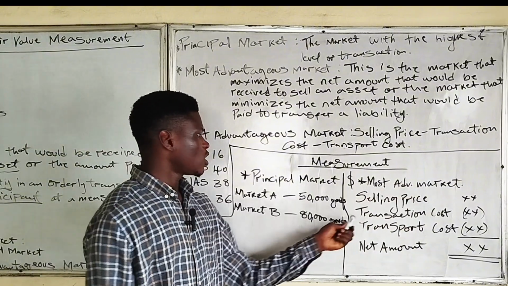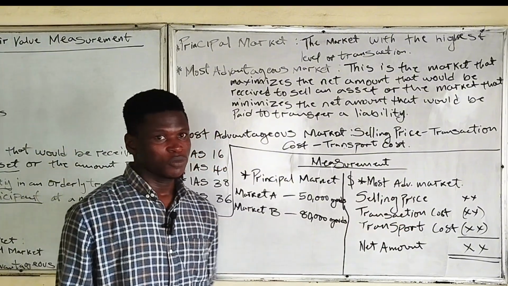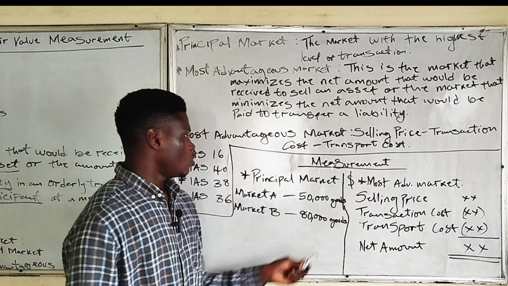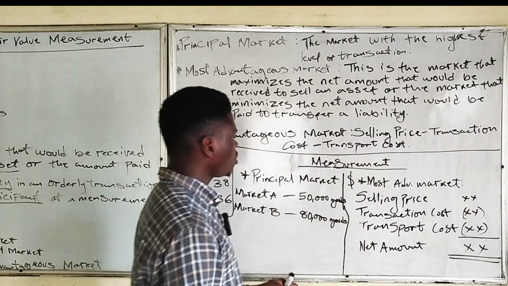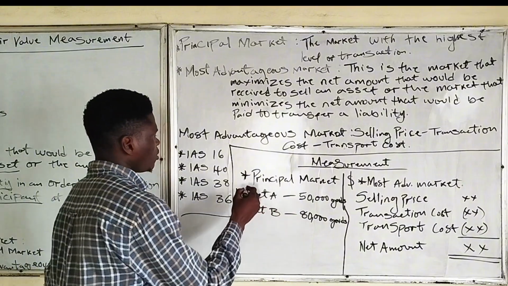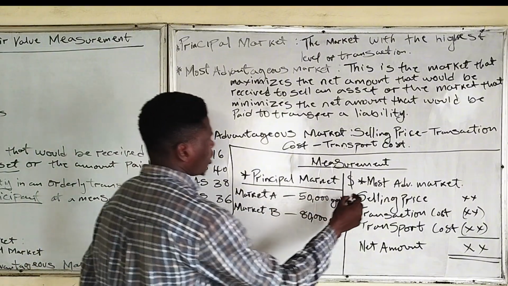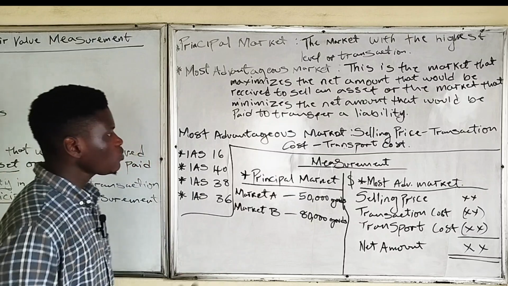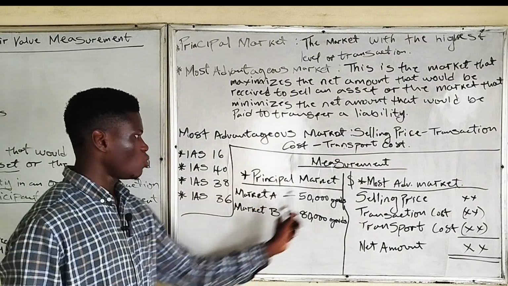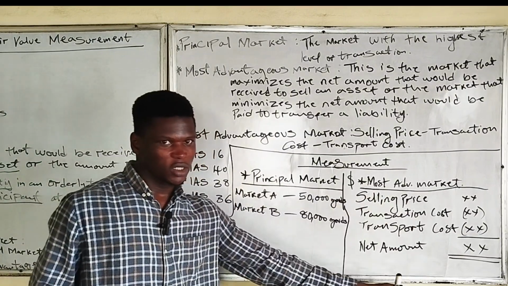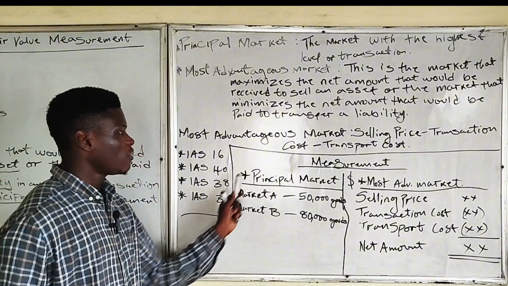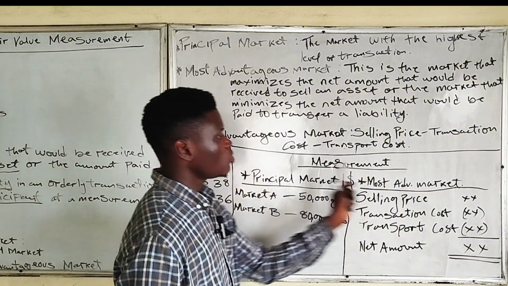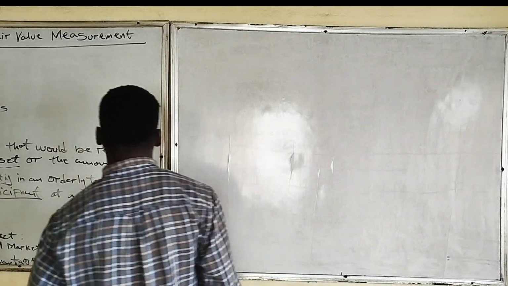In this case, transaction cost is the cost incurred to sell an asset or transfer a liability. Just like the name, transaction cost. This applies to both the principal market and the most advantageous market. If we don't have the principal market information, that is when we consider the most advantageous market. Don't forget that. So, valuation techniques now.